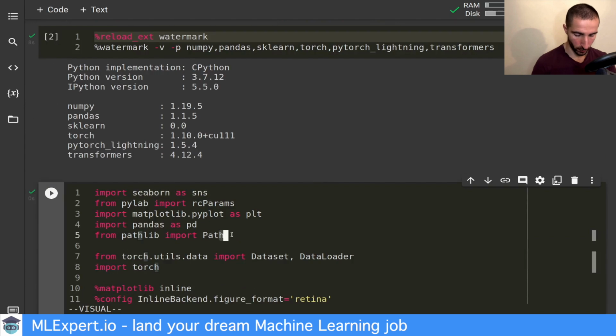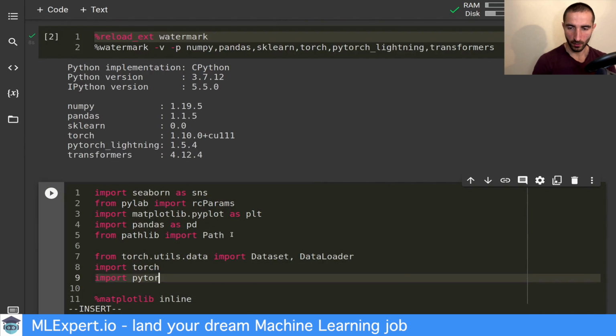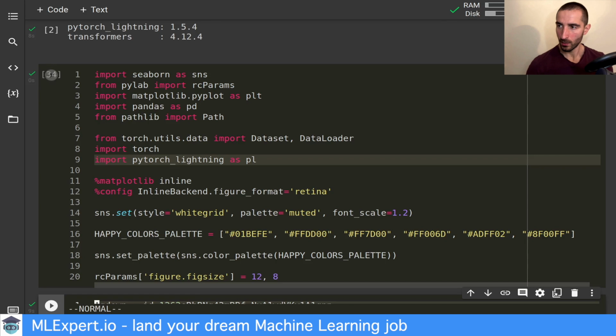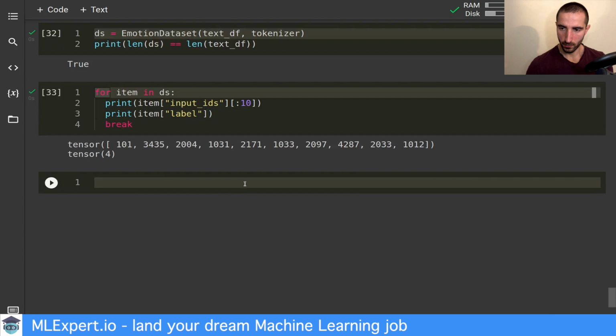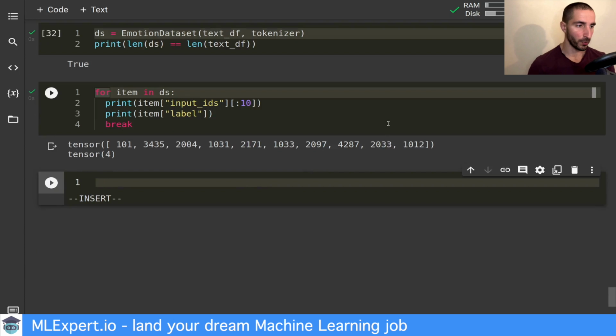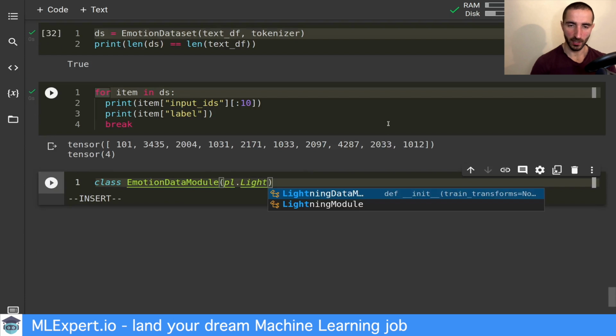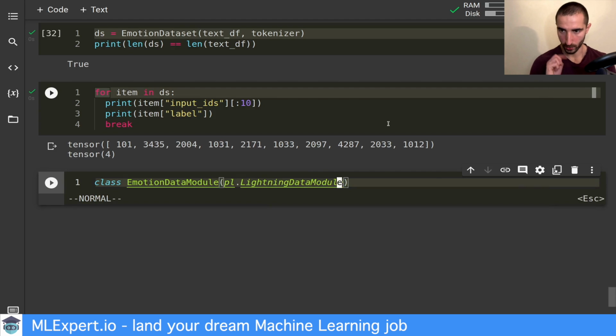I'm going to import it as PL, which is the convention. Next, I'm going to build the emotion data module, and this will inherit from the Lightning data module, not the Lightning module, but the Lightning data module.